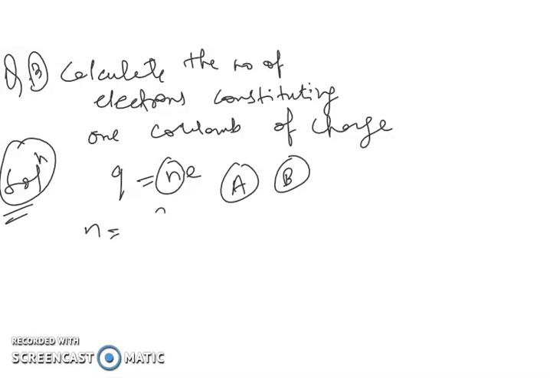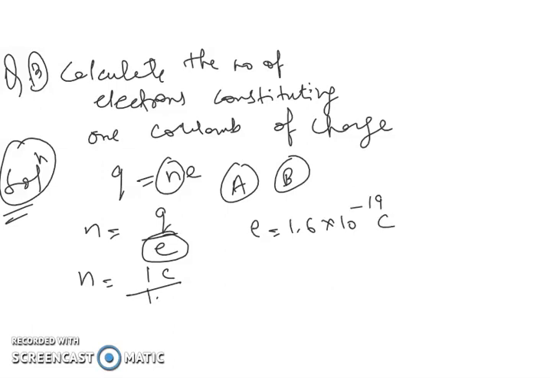This can be obtained here: N is equal to Q upon e. According to the question, calculate the number of electrons constituting 1 coulomb of charge. So N is equal to 1 coulomb divided by e, and what is the value of e? The value of e is 1.6 into 10 to the power minus 19 coulomb. So we can see that it is 10 into 10 to the power 19 divided by 16.